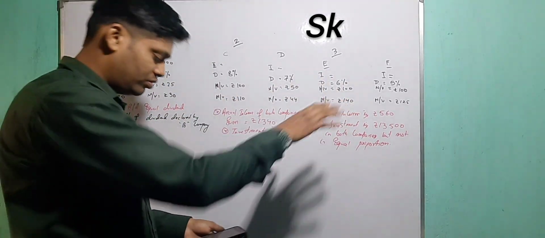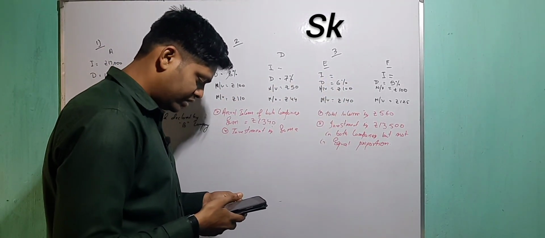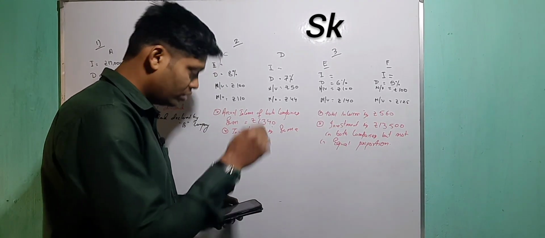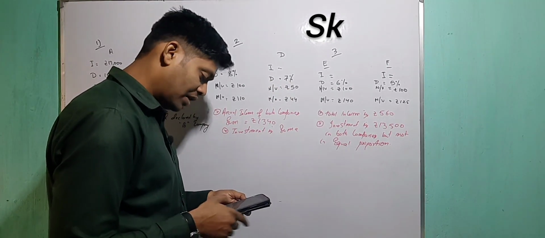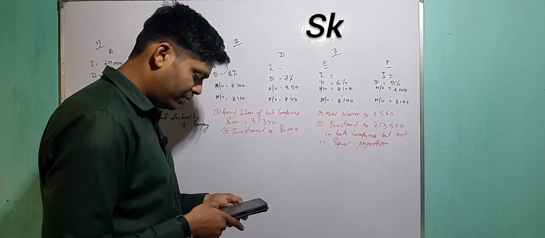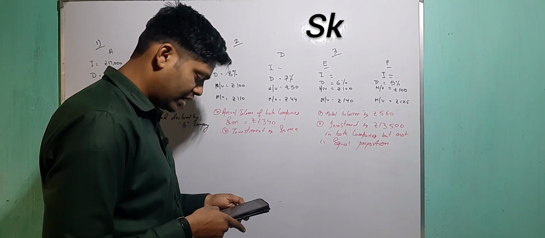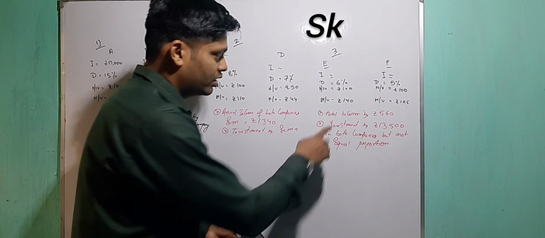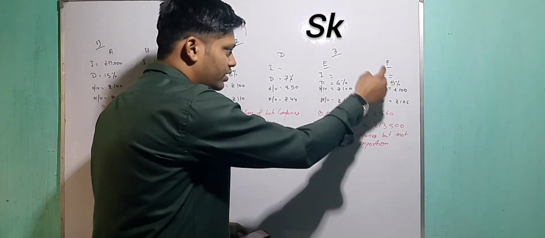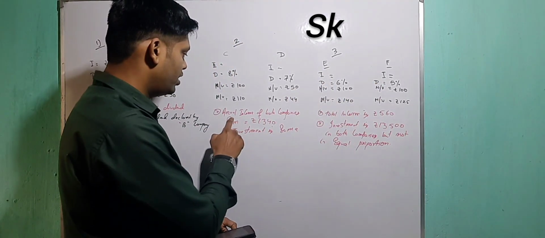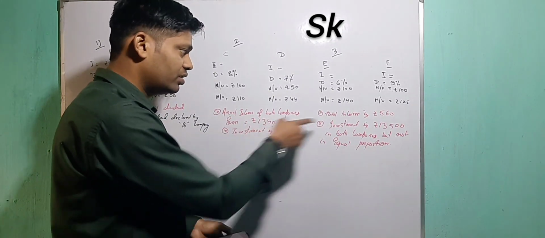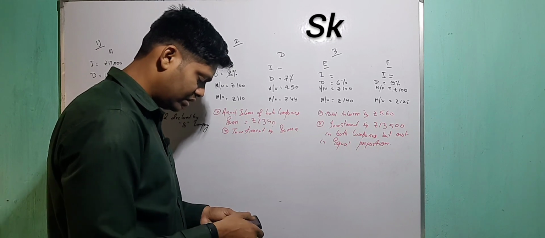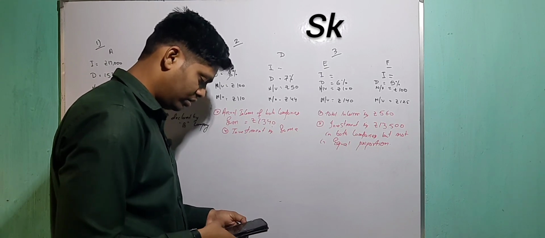First I will explain this one. They're saying that in 6% rupees 100 shares at rupees 140 for the first one, partially, and the remaining money in 5% rupees 100 shares at rupees 125. If his total income is 560, the total income they give is 560, means from this company and this company when you add it will be 560, just like this one. The annual income of both the companies, the sum is this one, the same thing they gave you. How much has he invested in each of the companies?